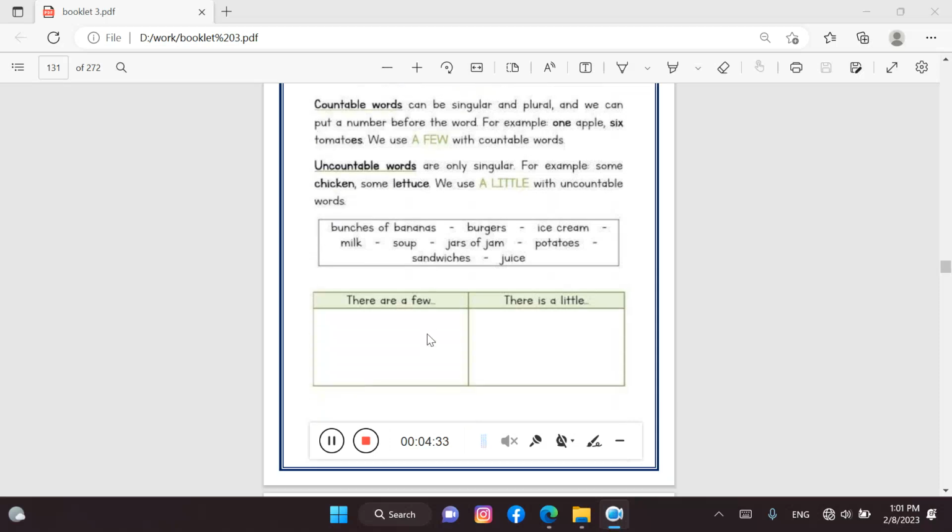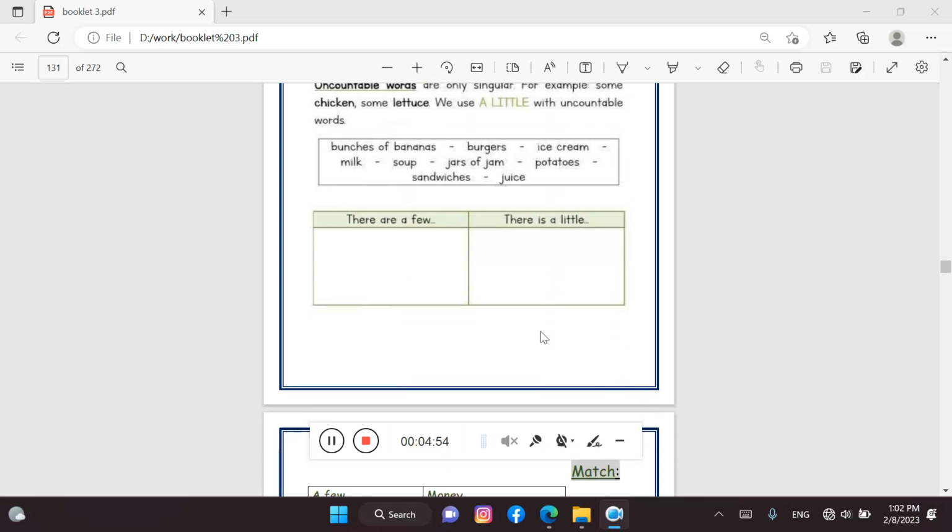For example, in this table, there are a few burgers and sandwiches. These are countable words. But there is a little milk, we put a little before uncountable nouns like milk.